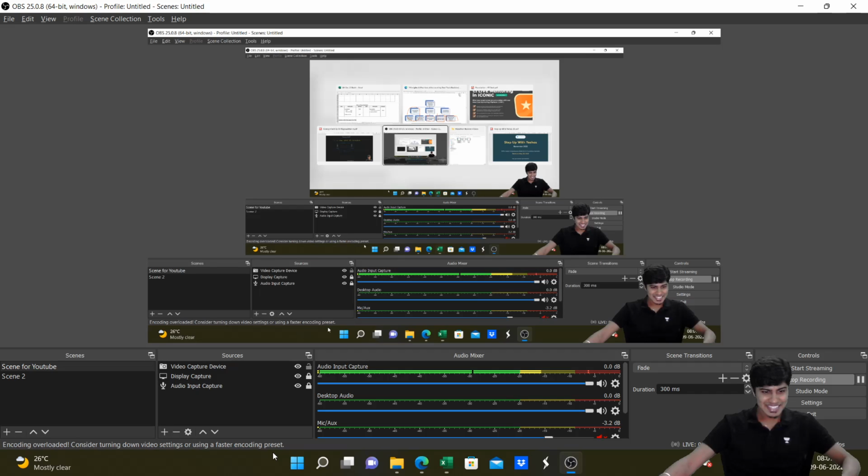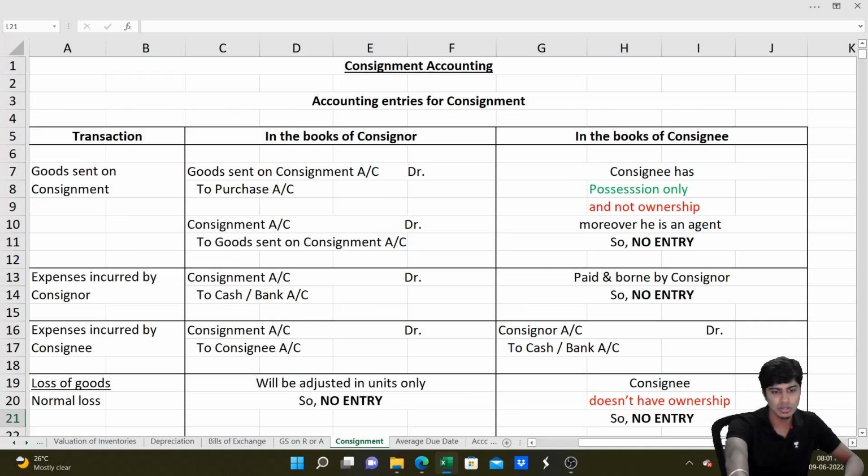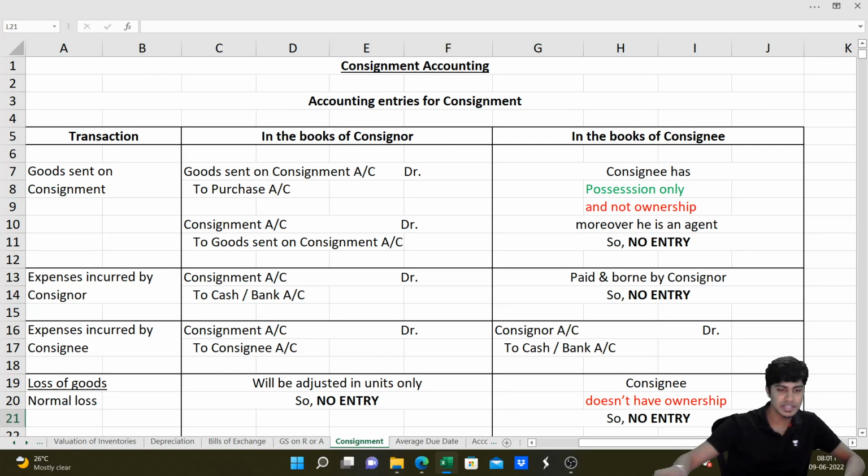Fantastic. Chalo, let's start with consignment accounting. So consignment accounting entries are here. I think the basics, no? We'll revise it from a different place. Let me open this file.